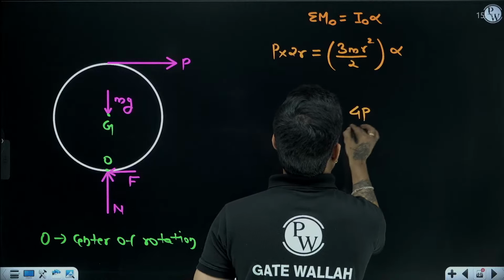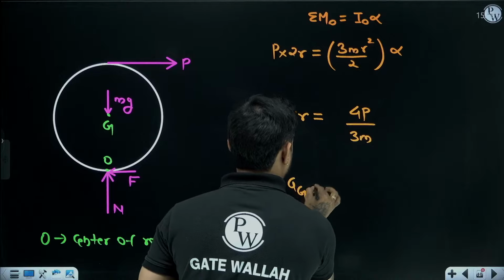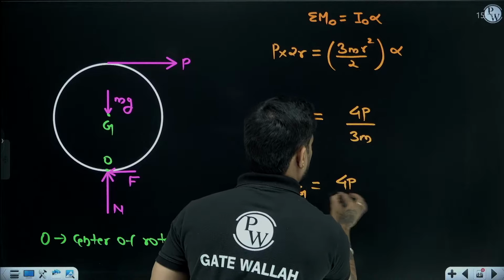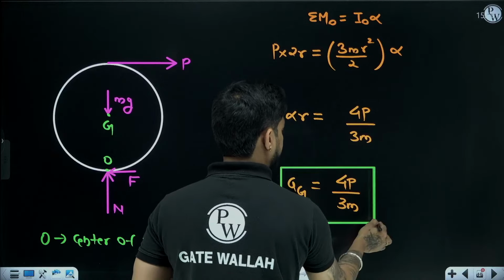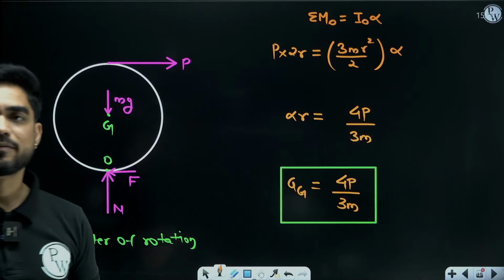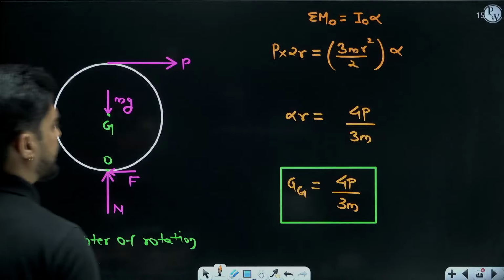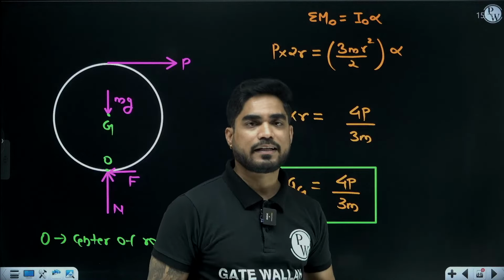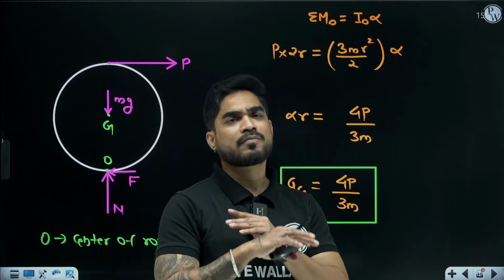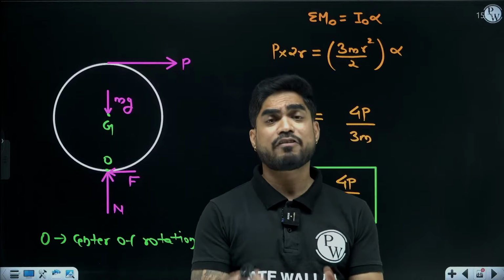4p by m. So acceleration of g is 4p by 3m. Yes, C is the correct answer. 4p by 3m. See, all the questions we are solving, you can see, are from different chapters, different topics, different